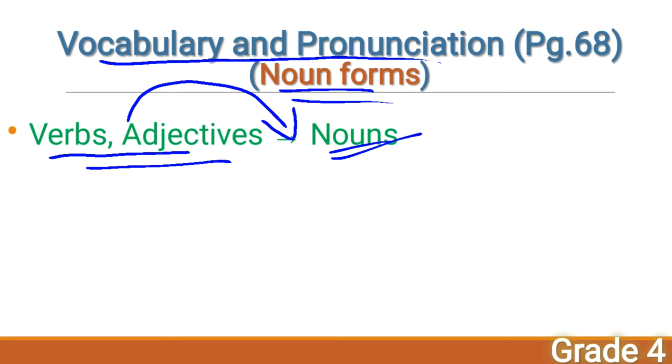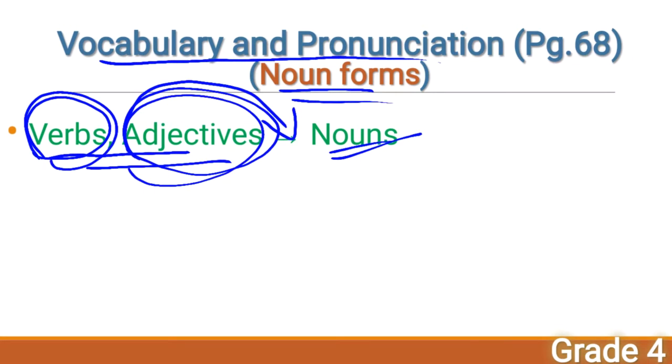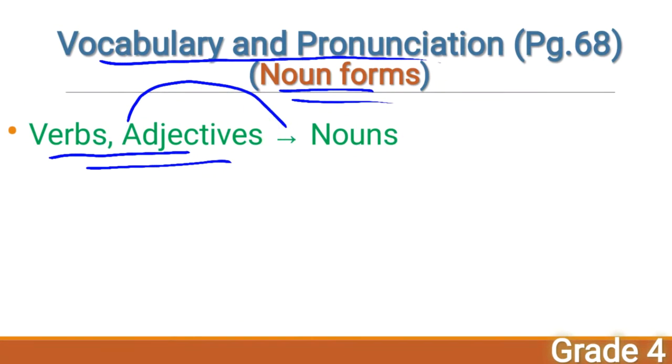These are the two parts of speech. So today we are going to see how these parts of speech, verb and adjectives, are turned to nouns. Okay, children?